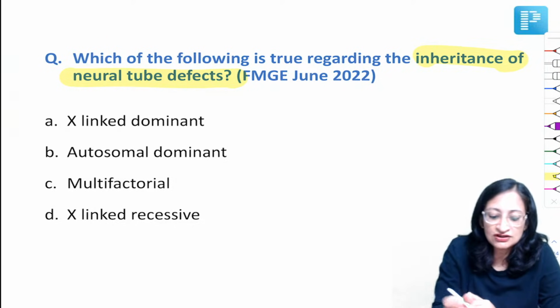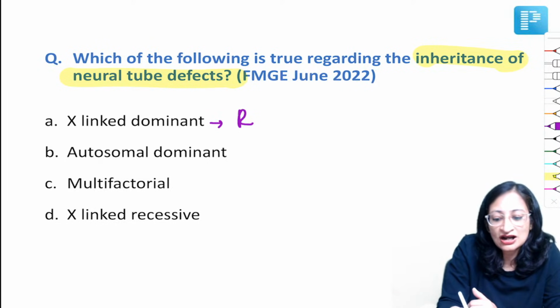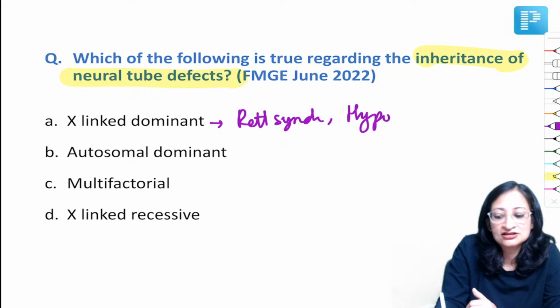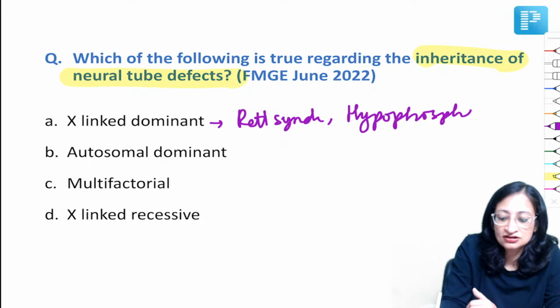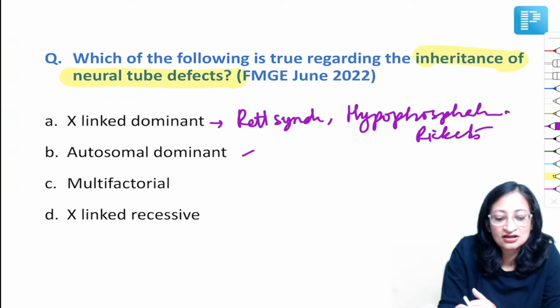So X-linked dominant, we know a classical example. Can you give me a classical example of X-linked dominant inheritance? So they are like Rett syndrome. Okay, Rett syndrome or hypophosphatemic rickets. Autosomal dominant, we already saw a list.